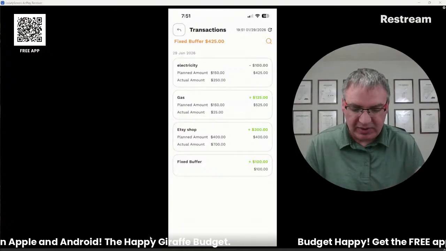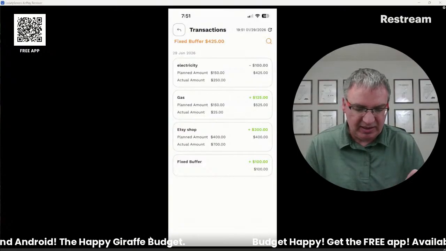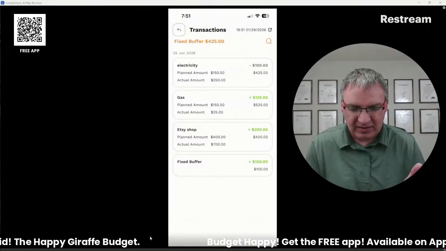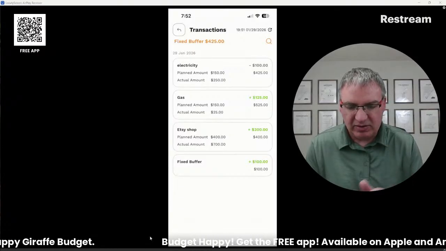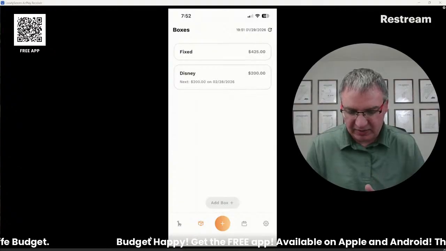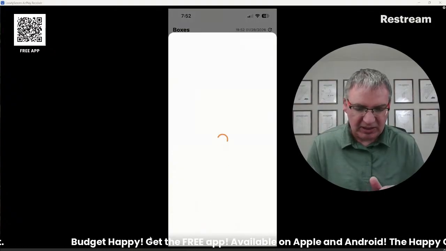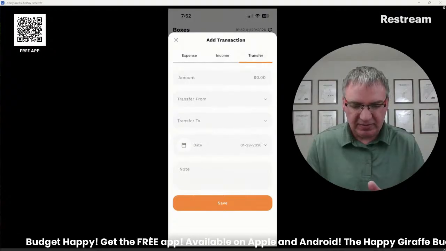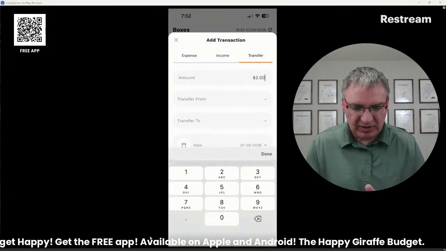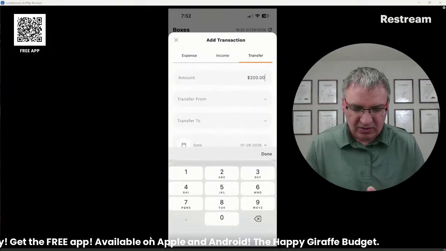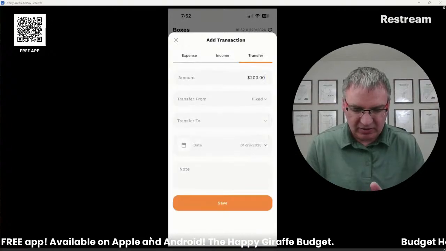And you can do whatever you want with this. Like in my Etsy shop, I made a ton of extra money. So I can choose to use this 425 and do whatever I want with it. If I click the plus button there, I can transfer it. And let's transfer $200 from fixed over to Disney.